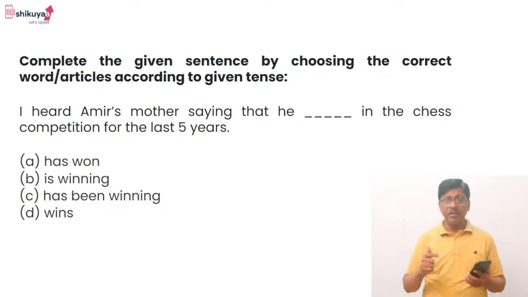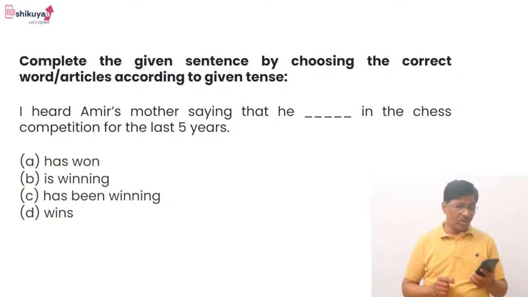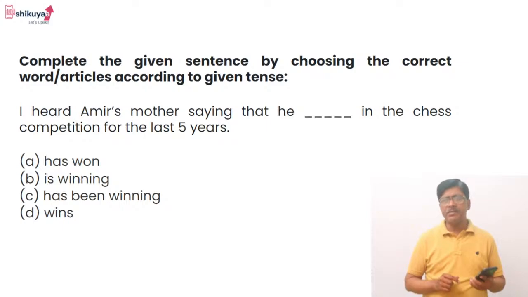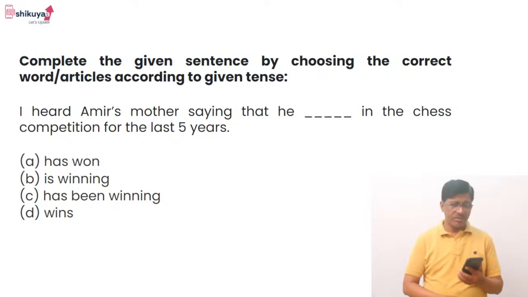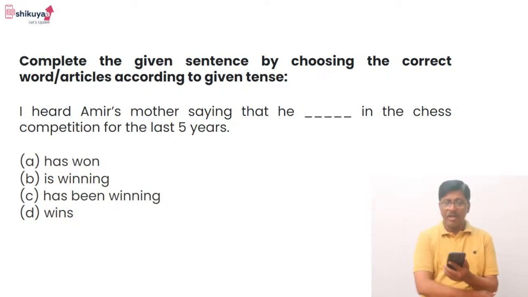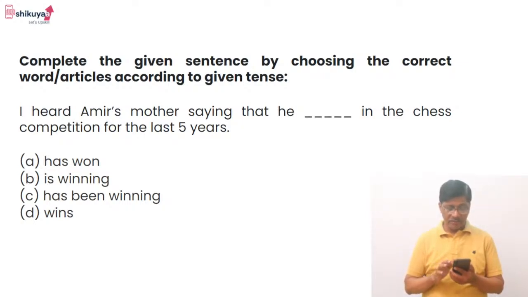Is winning, present में आ गया. Winning continuous है लेकिन is present में आ गया. Has been winning, ये है, this is continuous and also past. Has been winning, ये past भी है, continuous भी है. और option D wins, wins क्या है? It is simple present, तो wins नहीं आएगा. तो the answer is option C, because it is happening since last 5 years. So has been winning is the correct answer for this question. Let us go to the next slide.